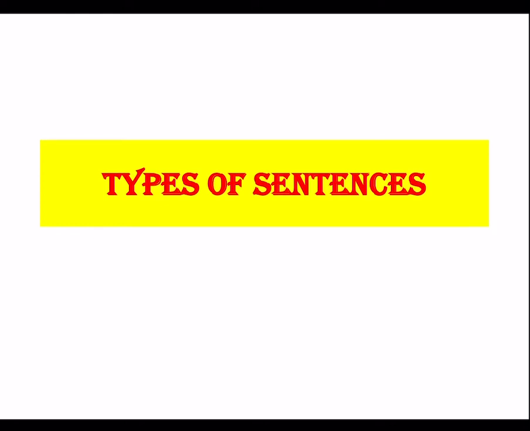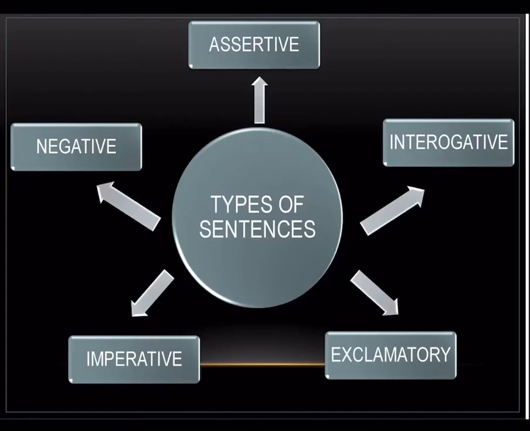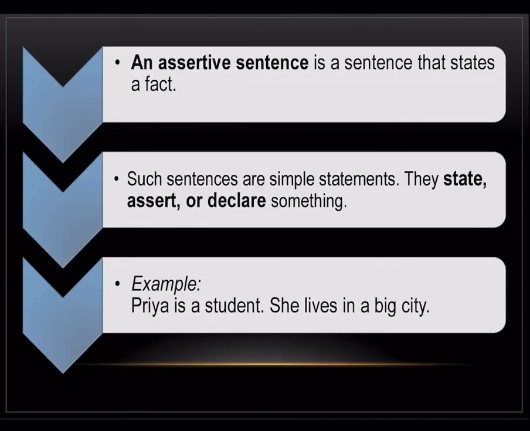Hello students, we will be doing the fourth chapter of grammar today, that is types of sentences. Basically there are four types of sentences that we will be dealing with today: assertive, interrogative, exclamatory and imperative. Depending on the type of sentence, it can either be negative or affirmative, or positive. How can they be negative or affirmative, that we will discuss further. But for now we are dealing with the four types of sentences: assertive, interrogative, exclamatory and imperative.